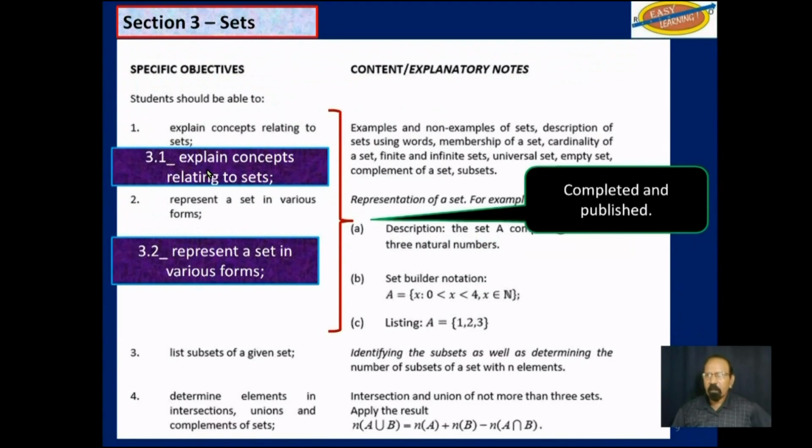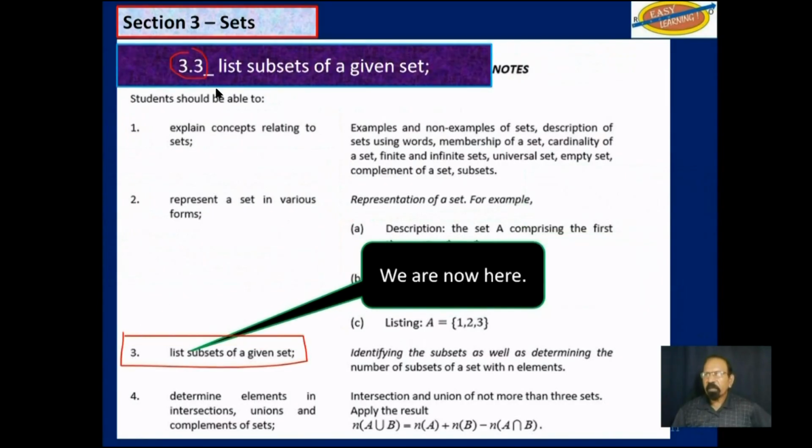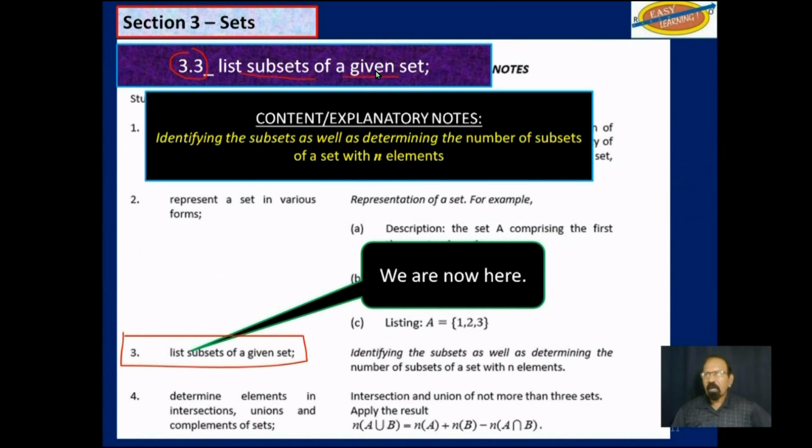So we completed those, and we are now here. Objective 3.3 lists subsets of a given set, and then you have some explanatory notes identifying the subsets as well as determining the number of subsets of a set with n elements. So there are 2 things there that we need to accomplish in this video.